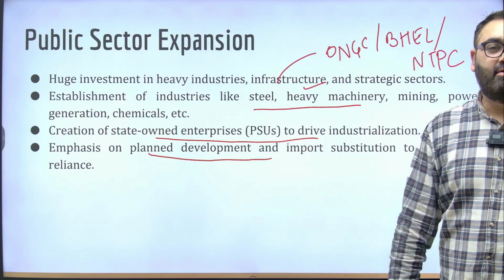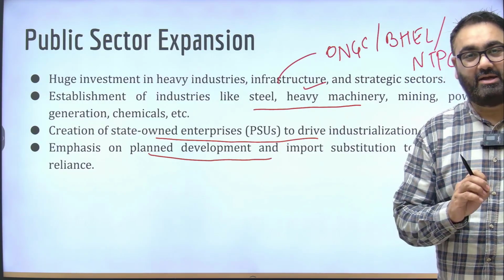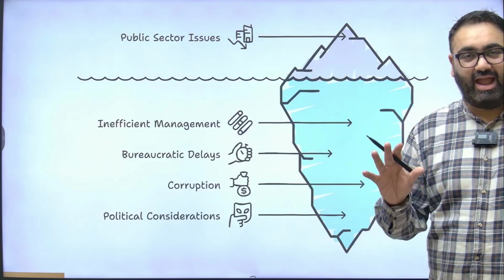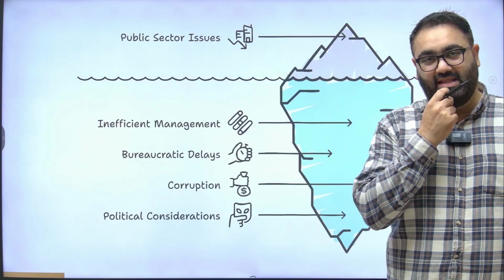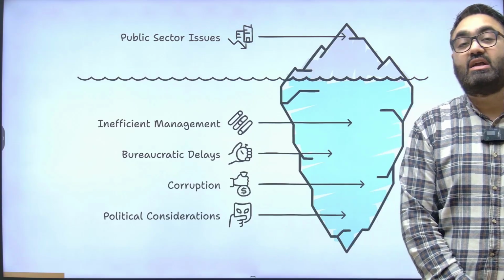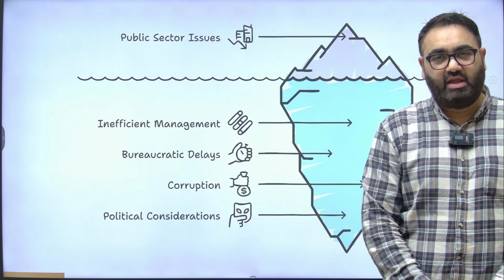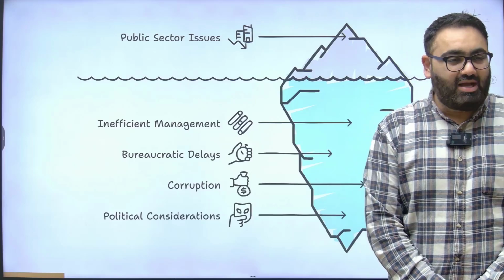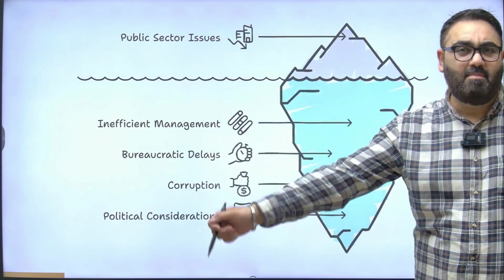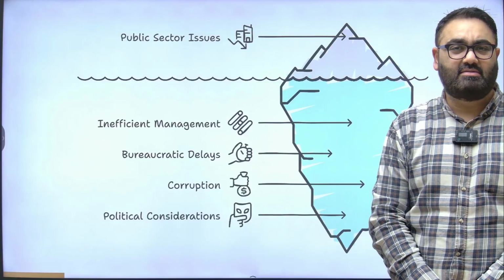All these were keeping in mind the fact that the government wanted public sector, that is the sector owned and controlled by the government, to flourish so that the government could actually have the keys of India's development in their hand. Having said that, public sector had its own issues and they continue to have them even today. There are so many of these issues because of which, if given a choice today also, you ask any common man or random man a question about efficiency of government companies and private companies, mostly people will say private companies are far more efficient. Now, why is that the case?